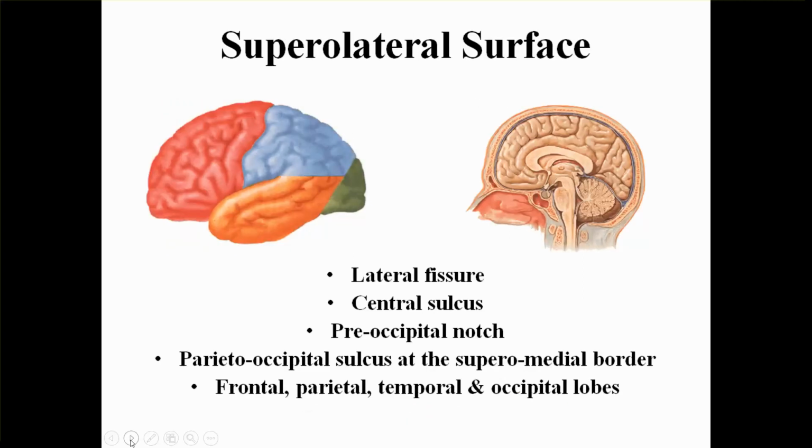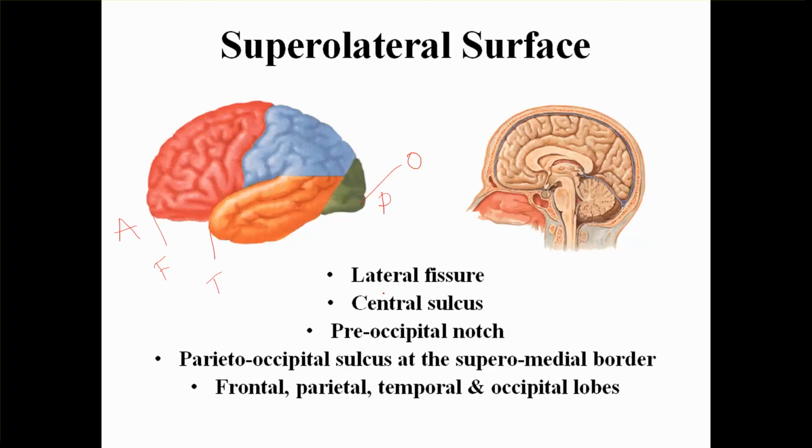Now let's look into the detail of the superior lateral surface. So remember, this is the anterior aspect, and this is the posterior aspect. This is the frontal pole, this is the temporal pole, and this pole is the occipital pole.